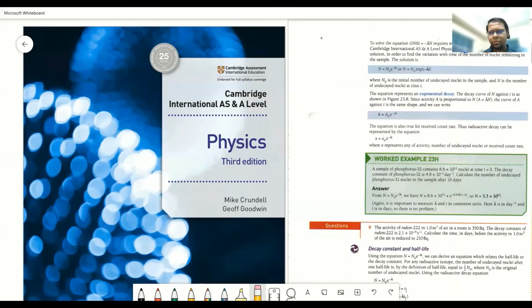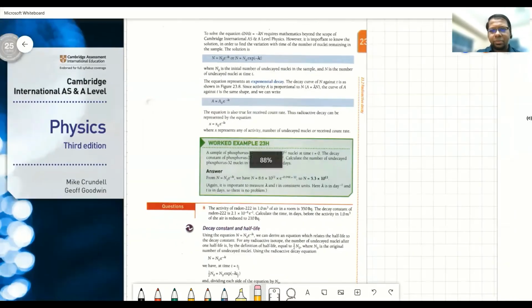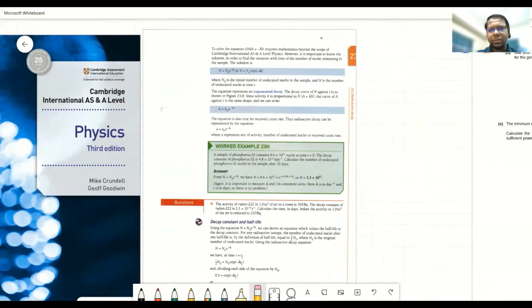So, I'm following this book. You can also follow this book. It's a very good book, and it's written based on a new specification. The exam for this new specification is going to be started from May-June session 2021-2022. Okay, now this is the nuclear physics chapter, page 377.